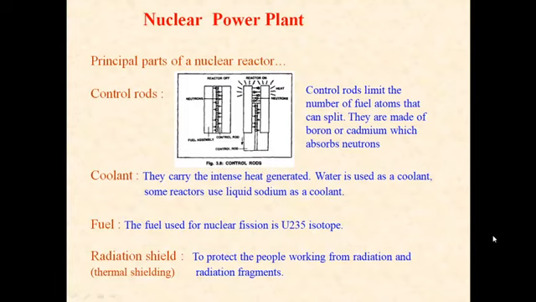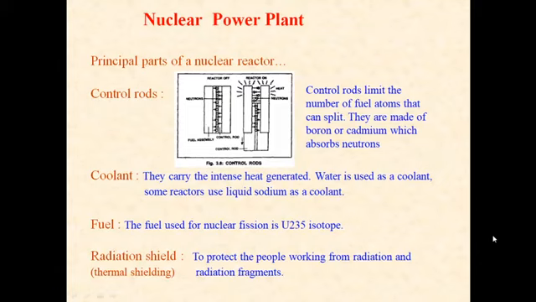The control rods are lowered or raised in the reactor core, and since the reactor power is directly proportional to neutron density, lowering the control rods will remove neutrons from the reactor core and will decrease the power and reaction rate, and raising the control rod will increase the power and the reaction rate. So the control rod limits the number of fuel atoms that can split, and they are made of boron and cadmium as I said earlier.